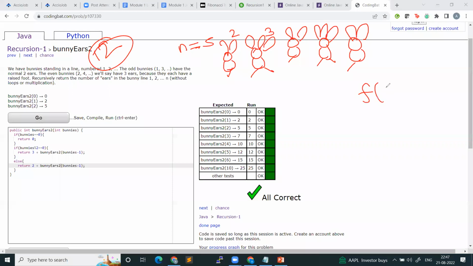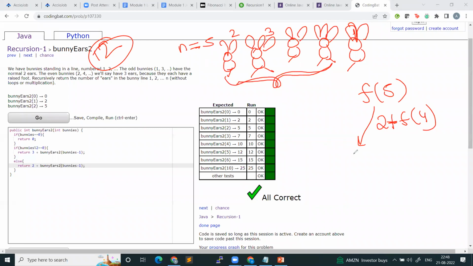Now let's try to run it. So I will call f of 5. I see there are 5 bunnies, so the number is odd. Because n is odd, the fifth bunny will have 2 years. So this will say return 2 plus f of 4. See, this bunny has 2 years. Now can you give me the summation of the first 4 bunnies?